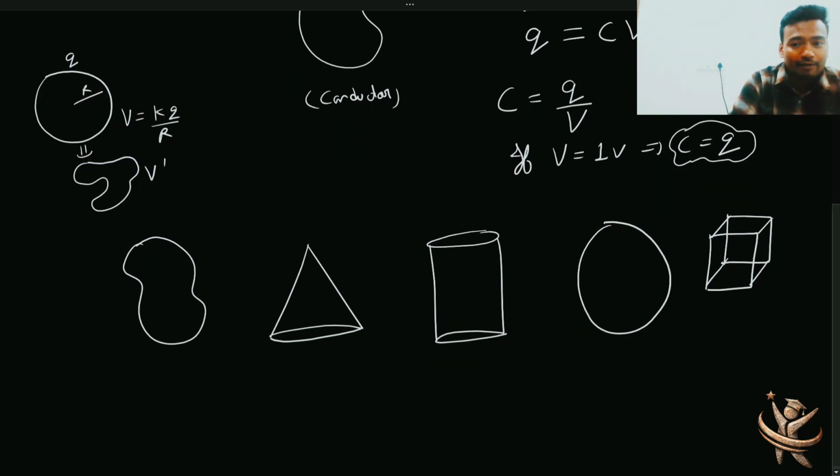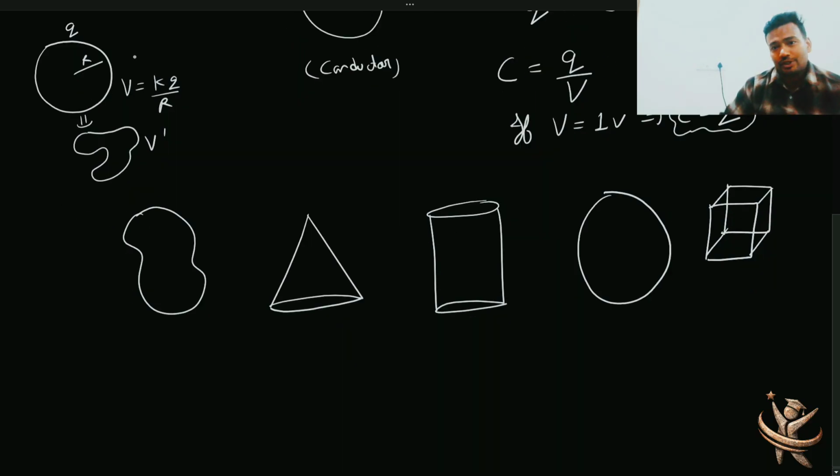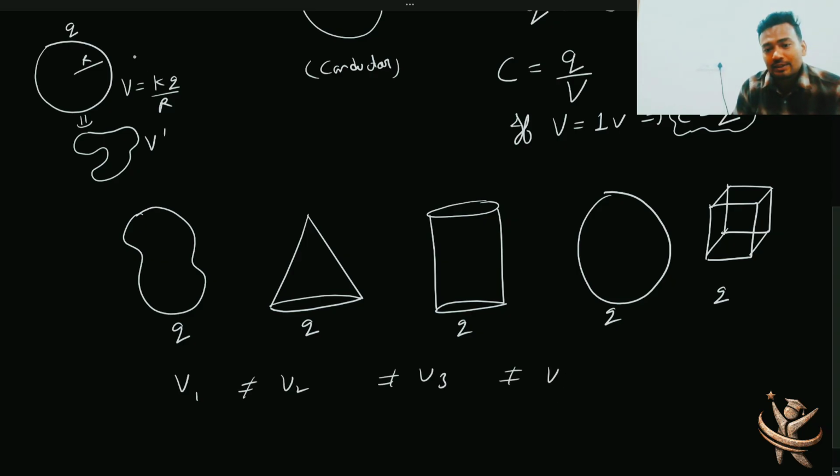So if I take these different type of shapes and if I put same charge over them, q, q, q, but ये potential is not equal to this potential, not equals to this potential, not equals to this, not equals to this.